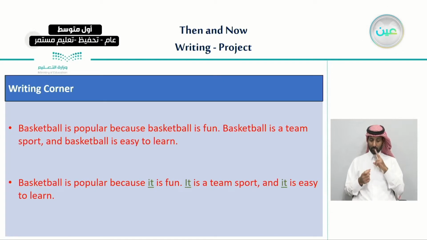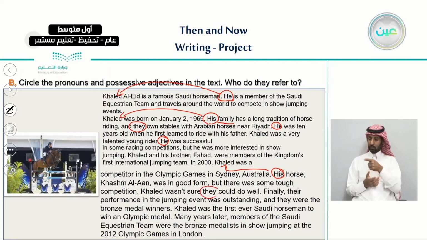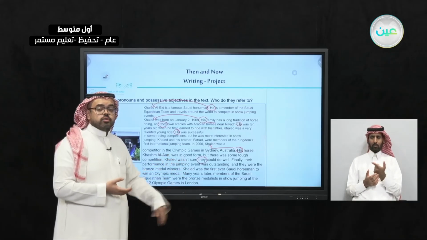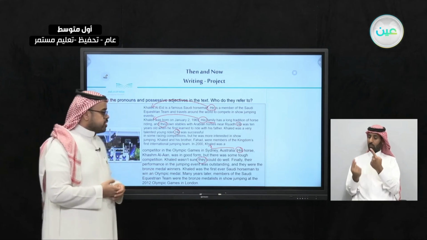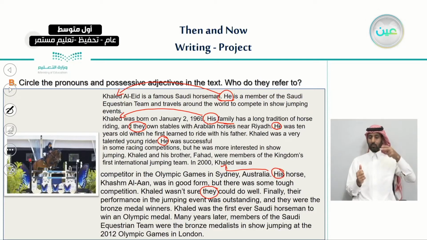But there was some tough competition, and Khalid wasn't sure that they could do well. So this is an important one. So let's see. They could do well. So here when we talk about "they", who does this pronoun refer to? Excellent. They refer to two things. The first one is Khalid himself, and the other one is his horse. So "they" refers to Khalid and also his horse, whose name is Khashm Al-An. So here we have two things to refer to when we use "they".